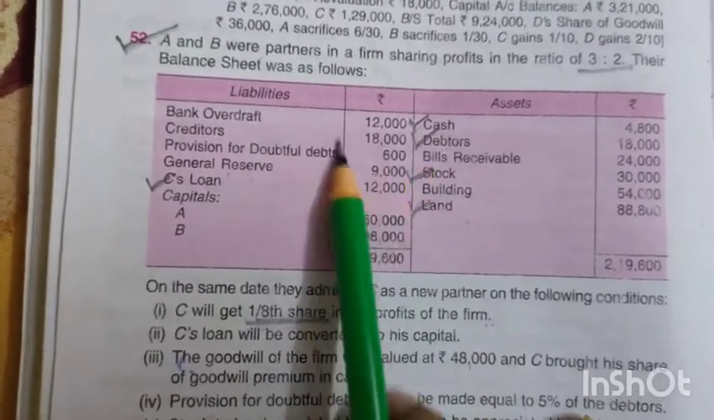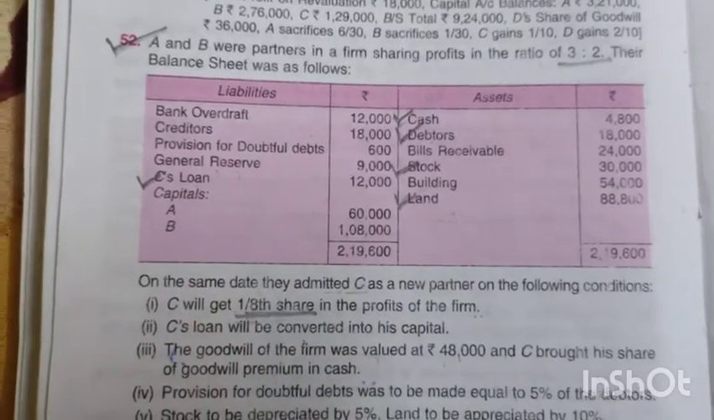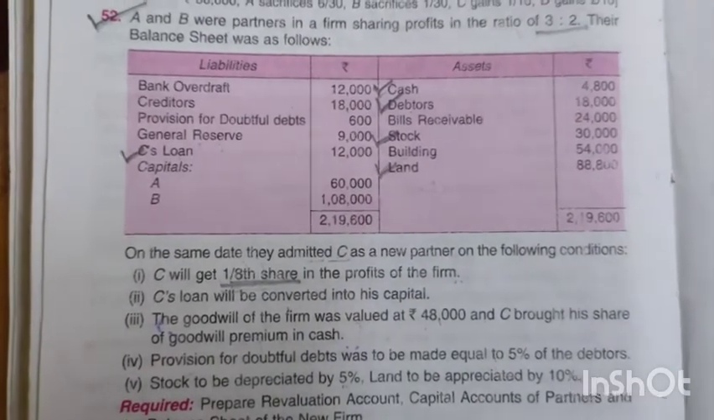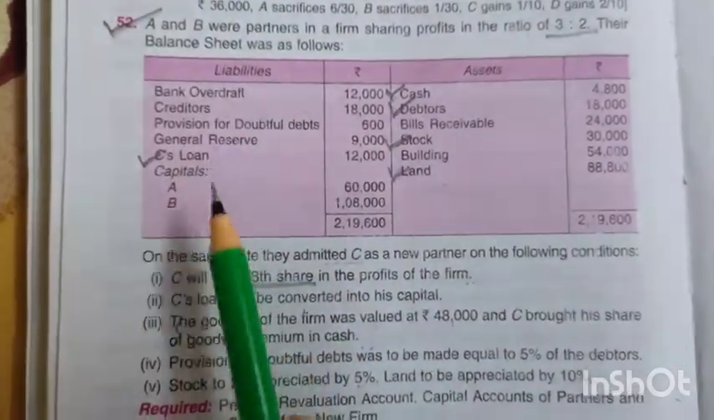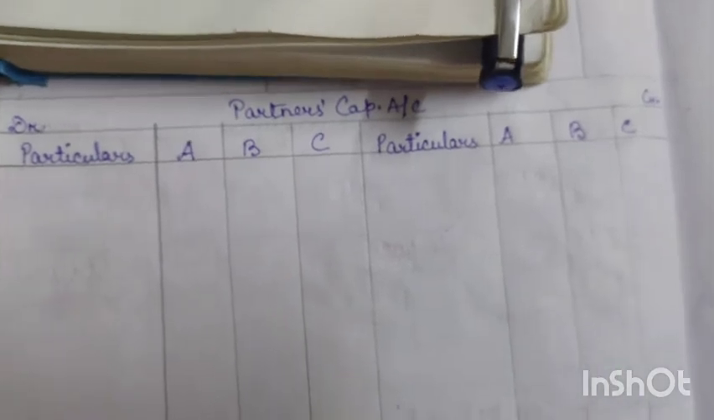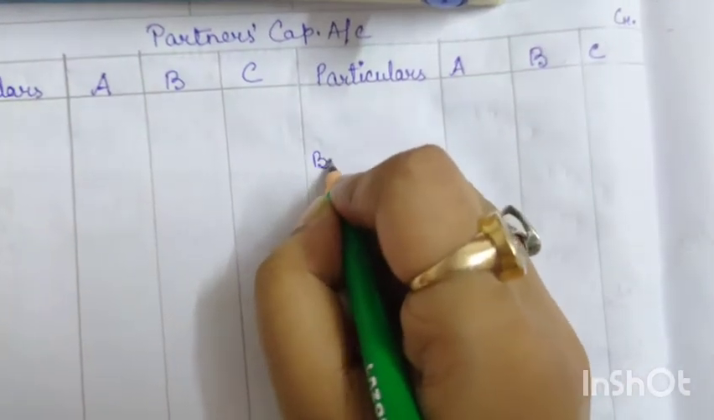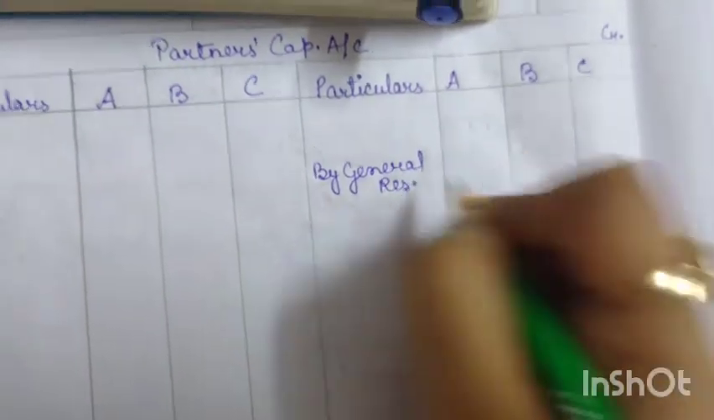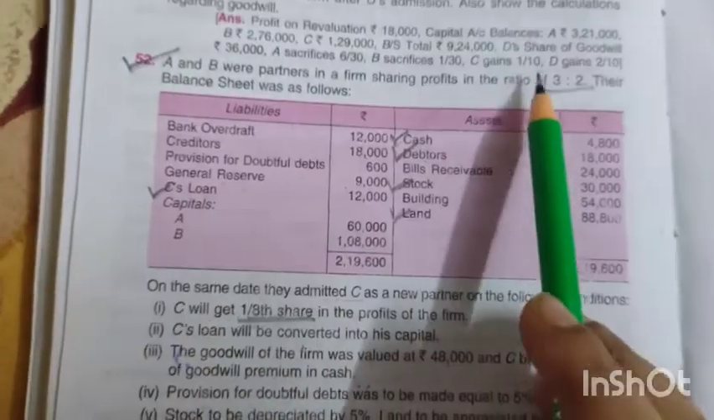Okay, so that adjustment we will do later. Next we have general reserve. As I explained in my earlier classes also, that general reserve needs to be shared, and since it is recorded in the liability side, it would be shared in the partners' capital account in the credit side. So here we will write by general reserve. As you can see, the amount is 9,000 and we have two old partners.